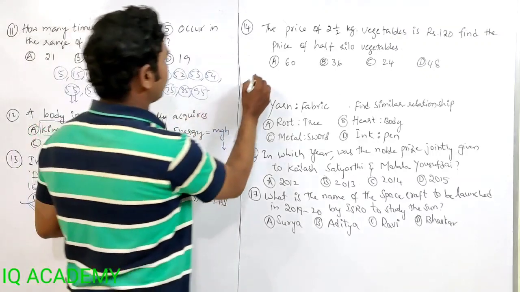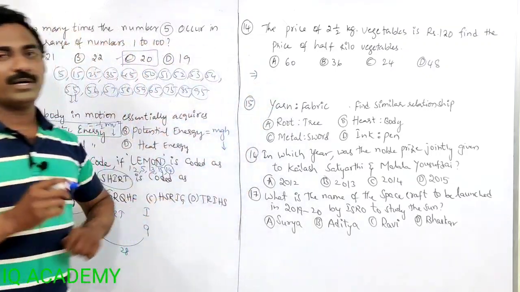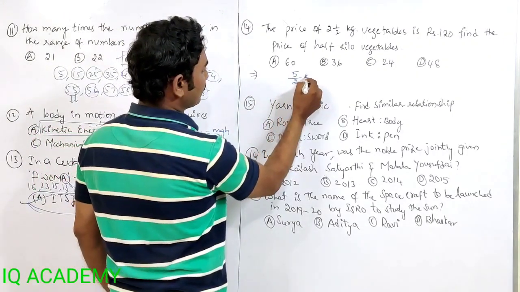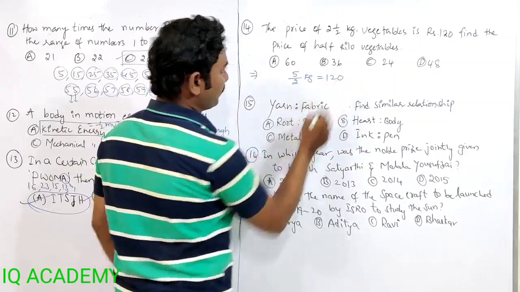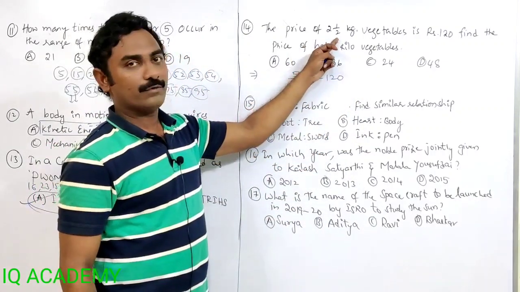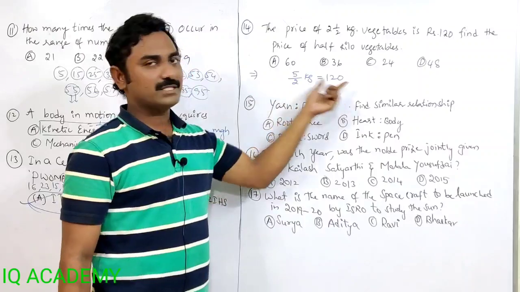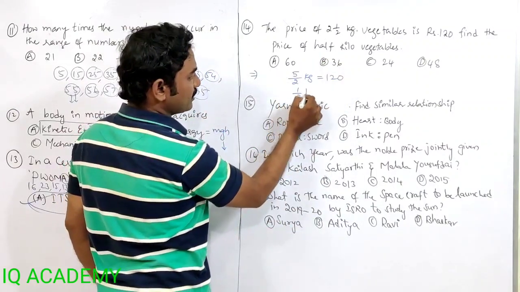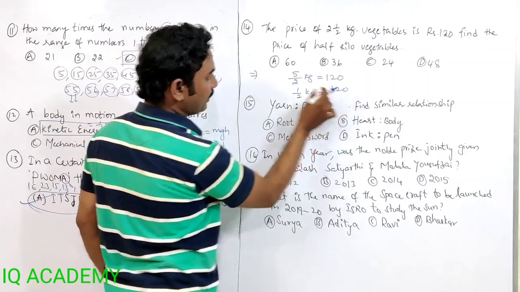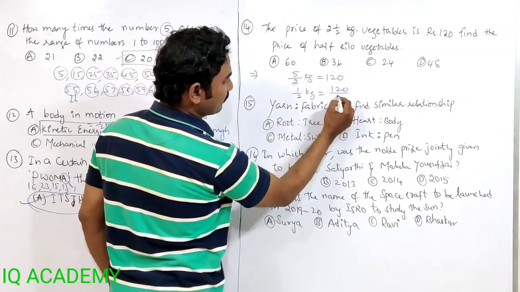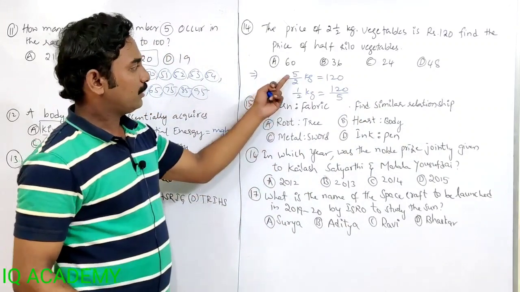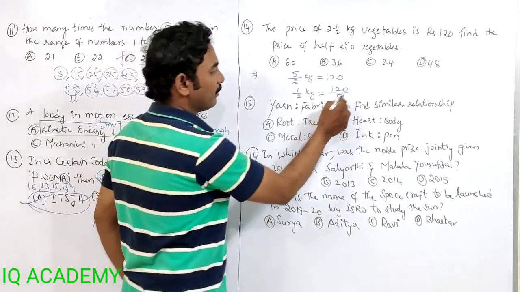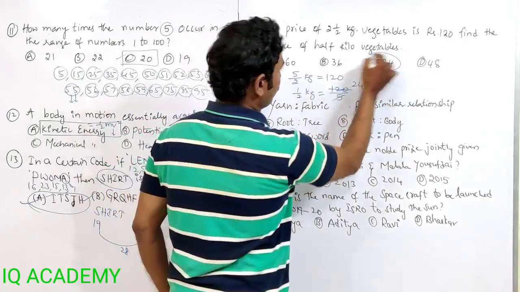Then move to the next one. The 14th one. The price of 2.5 kg of vegetables. 2.5 kg means 5 by 2 kg. Vegetables are 120 rupees. 2 twos are 4, 4 plus 1 is 5. So 5 by 2 kg is 120 rupees. We need half a kilo. That means half kg is equal to... Multiplication becomes division, so into 5 becomes divided by 5. Here 1 will be there. 1 by 2 kg will be 5 ones, 5, 24s. 24 rupees.